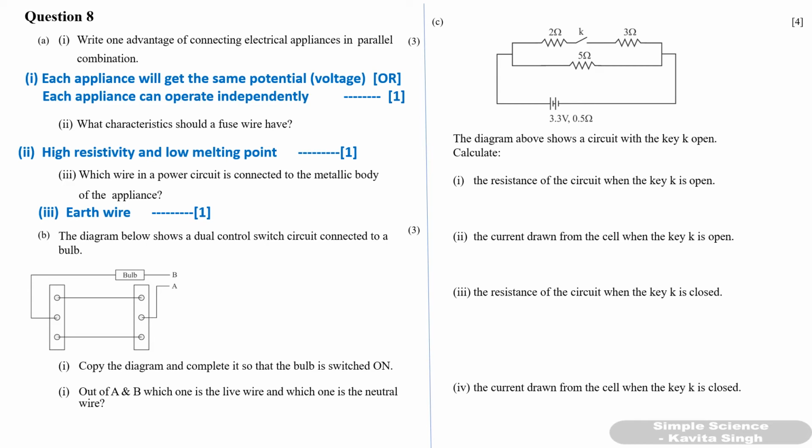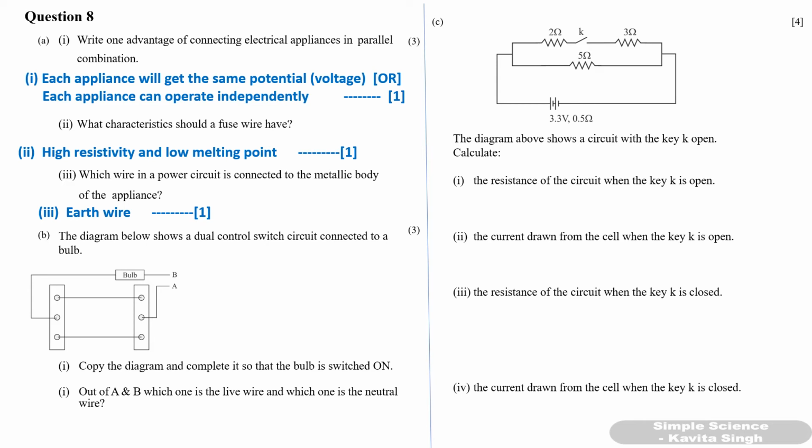B. 8b. The diagram below shows a dual control switch circuit connected to a bulb. Now what you have to do? Copy the diagram and complete it so that the bulb is switched on. Now this diagram is in off position of the bulb. Okay. And second part is out of A and B, which one is the live wire and which one is the neutral wire. Now in the diagram itself you have to show, but second part also you have to write.